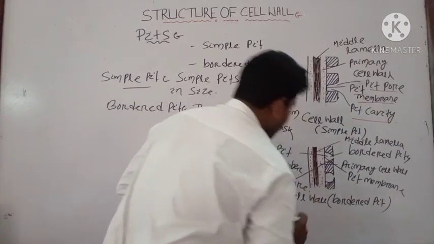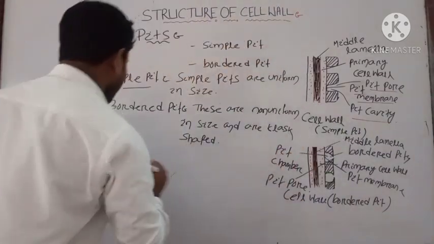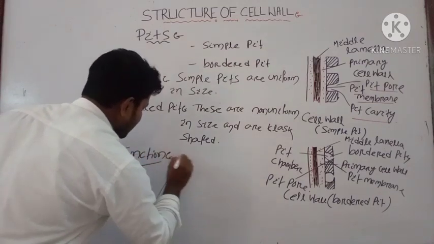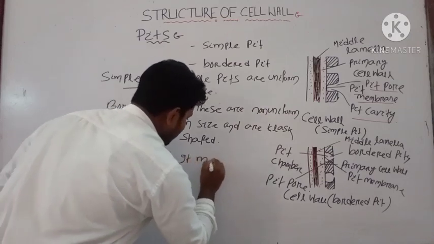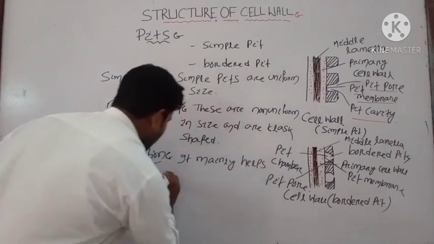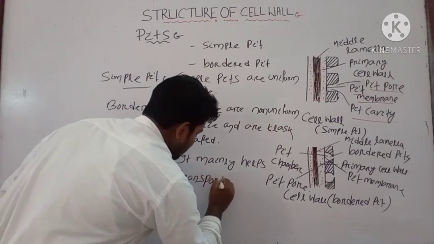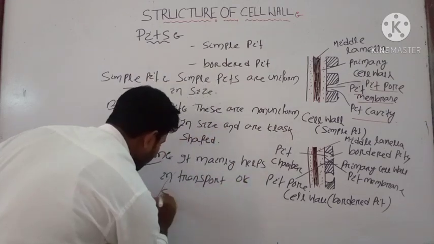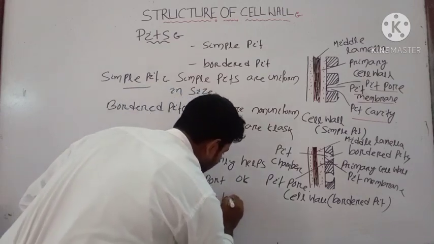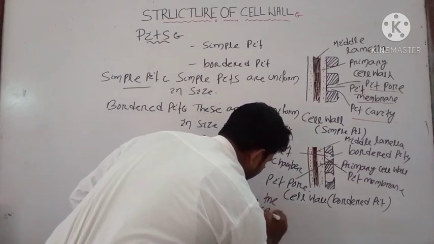Pit pore. Then what is the main function of the pit? Question arises. The main function of the pit is that it mainly helps in transport of substances between the cells.